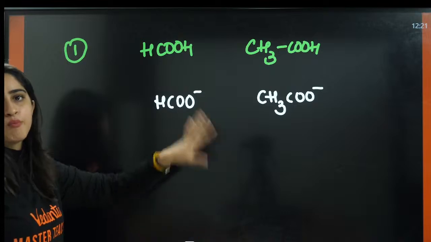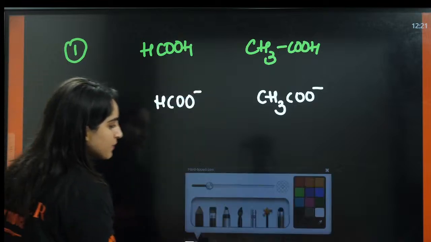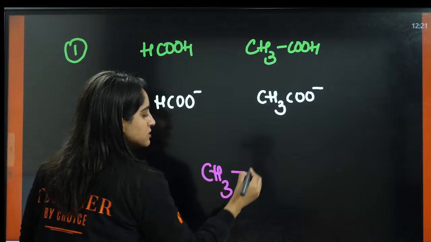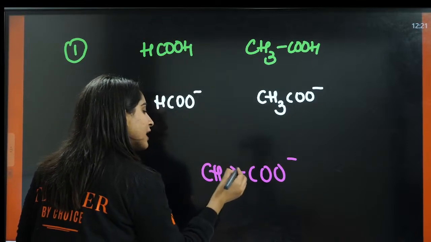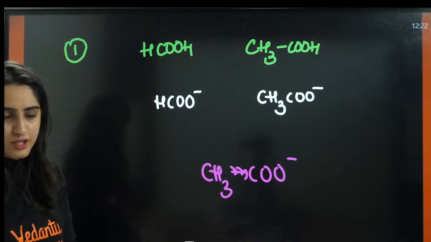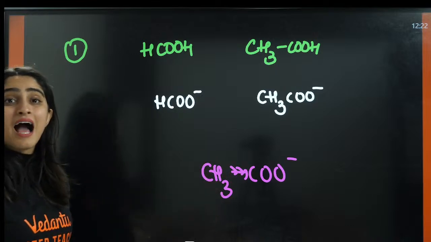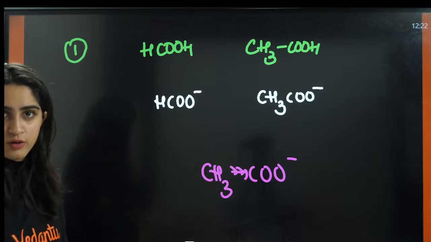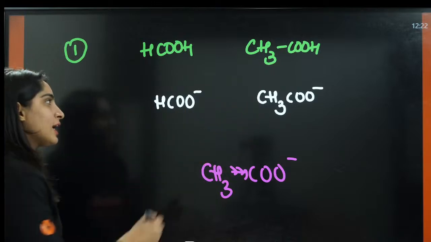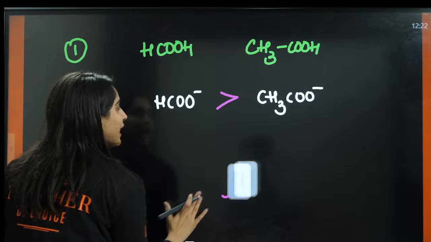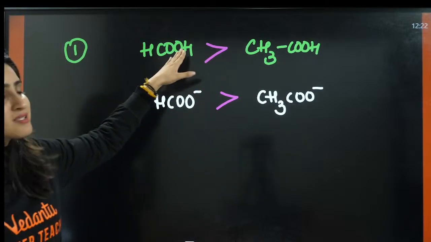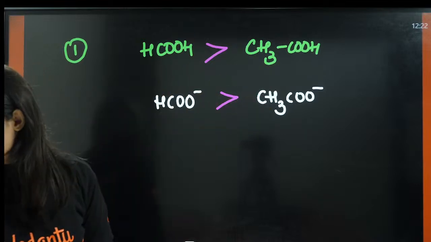The more the stability, the more the acidic strength. Which is more stable? You all know this is an alkyl group. This is CH3COO negative. This is an alkyl group. It will donate electrons. This is H. It will not donate electrons. Right? So the alkyl group is going to donate electrons. That means it is going to decrease the stability of this anion. That means this is more stable, and that is why this is more acidic than this. Okay. Formic acid is more acidic than acetic acid.